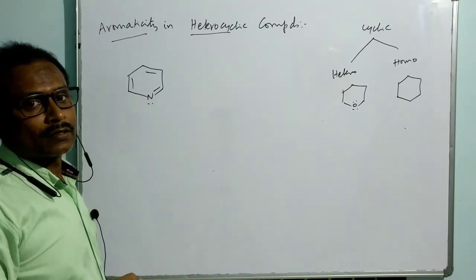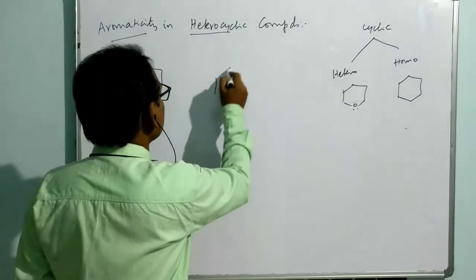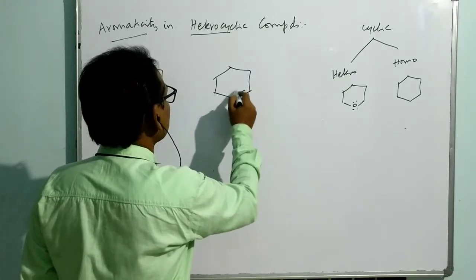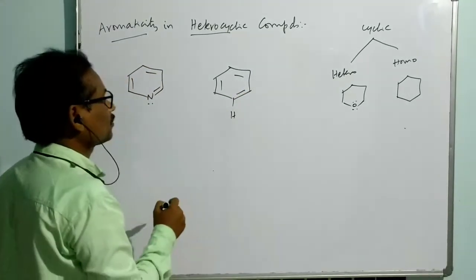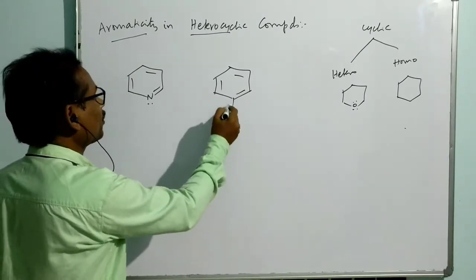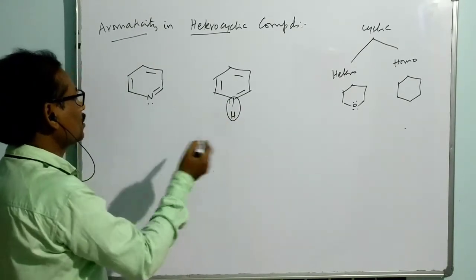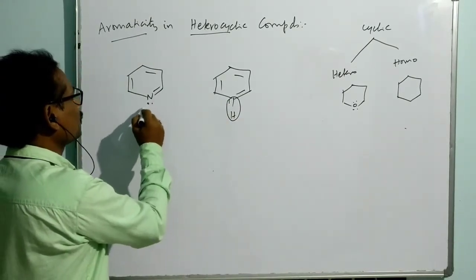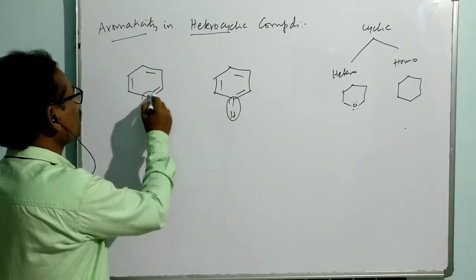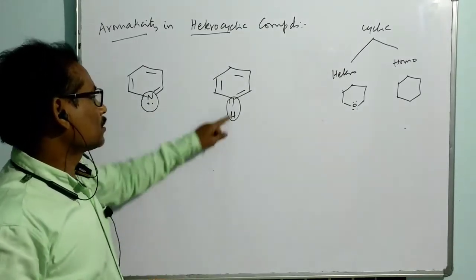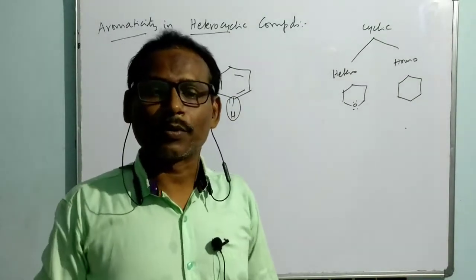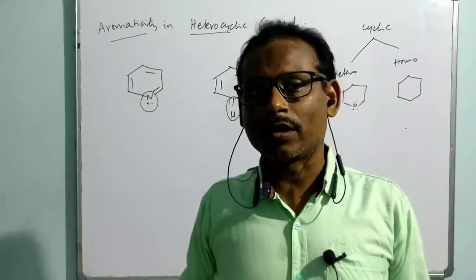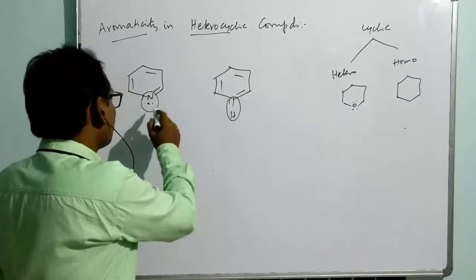What is benzene? Benzene is like this. Everywhere we have carbon to hydrogen, but in this case this place is replaced by this nitrogen. So the carbon is replaced by nitrogen. That's why it is a heterocyclic compound. Now is it aromatic or not?